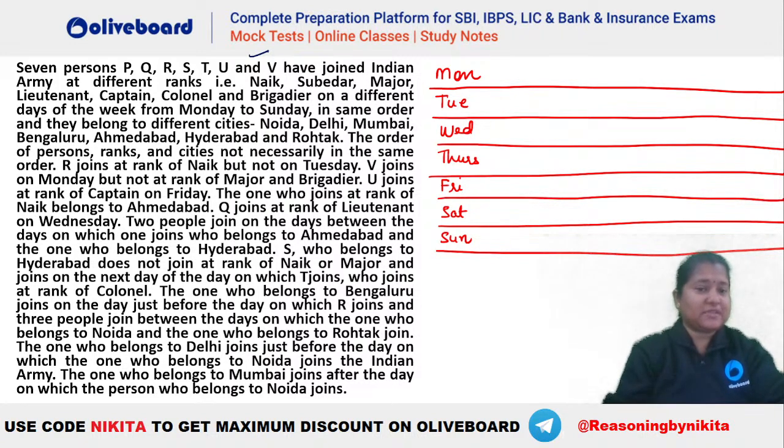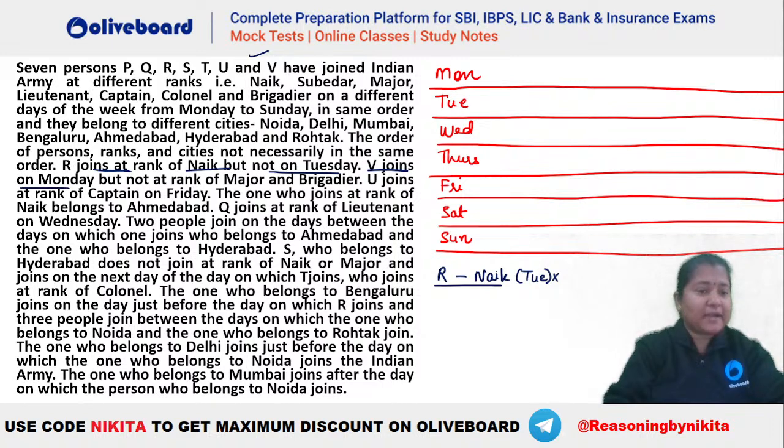And different cities are given. The ranks are not in the same order, right? So we will check. It is given here that R joins at the rank of Nayak but not on Tuesday. So R is Nayak, that is for sure. But he should not be there on Tuesday.